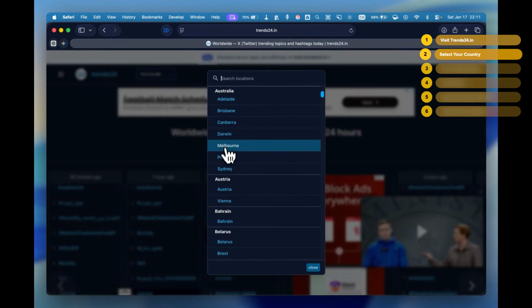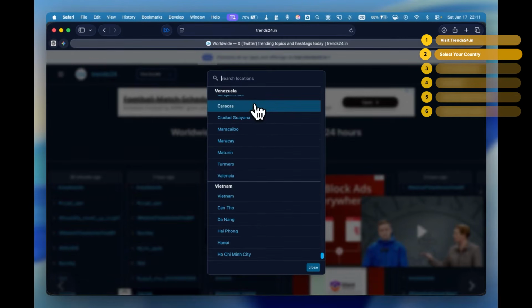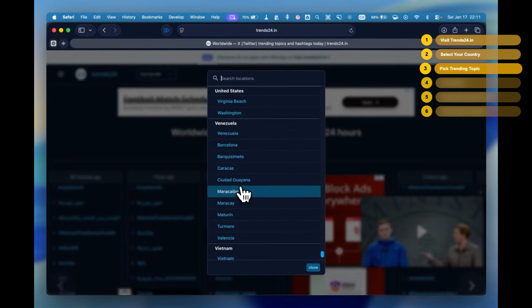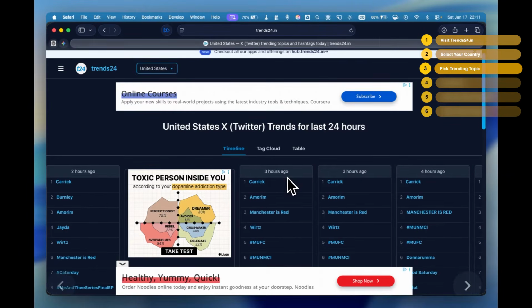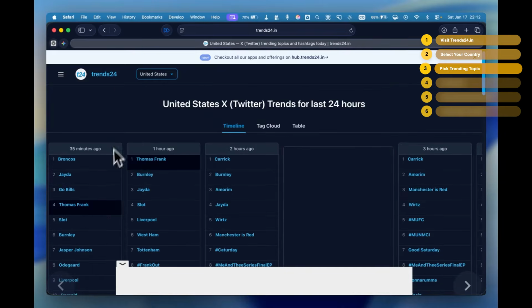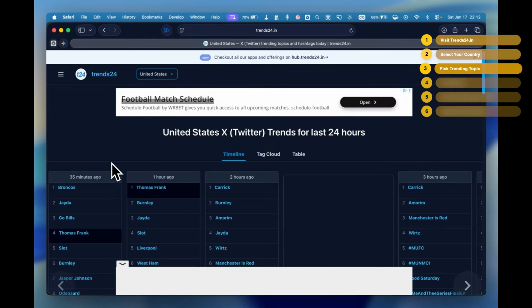I'm using United States for this example, but you can pick any country you want. You can even drill down to specific states. You're looking at everything trending on X in your country right now. But not every trend is worth your time. Here's how to pick the right ones.